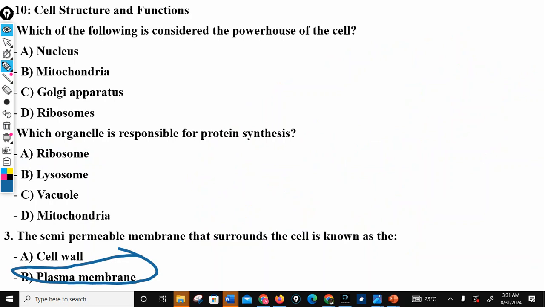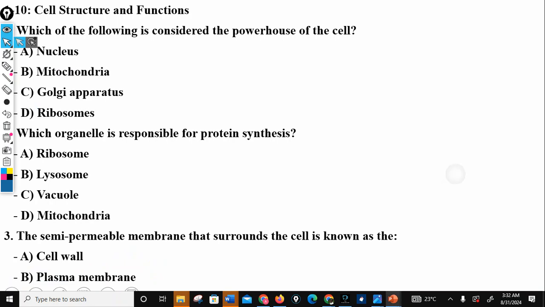So the controlled movement of substances in and out of the cell, that's the plasma membrane, or the cell membrane. That's another name for it. All right. So let's go to the next question.